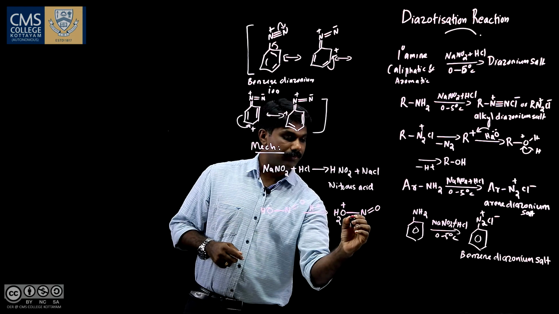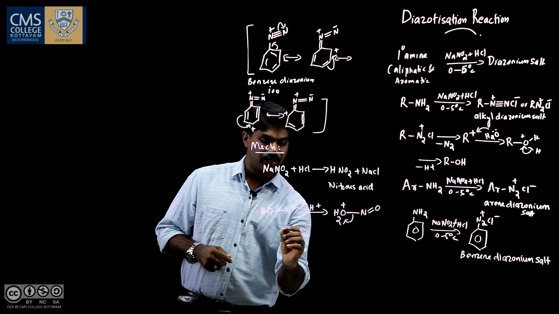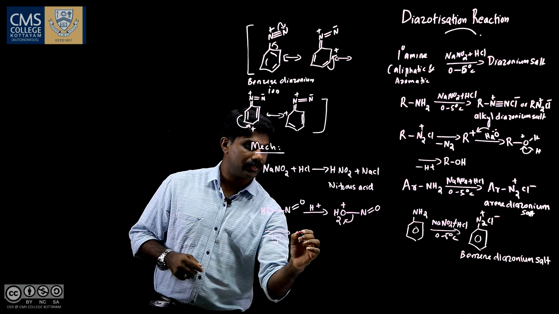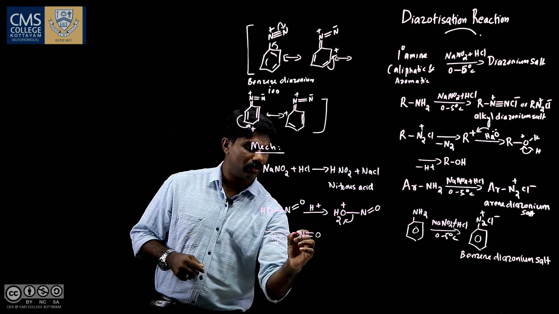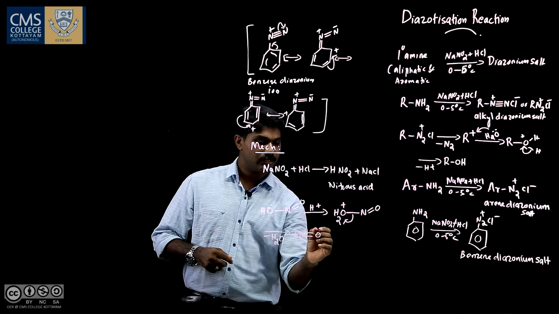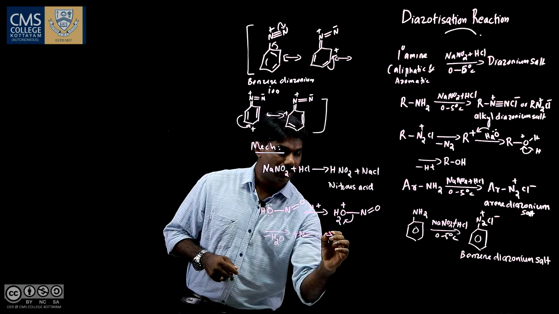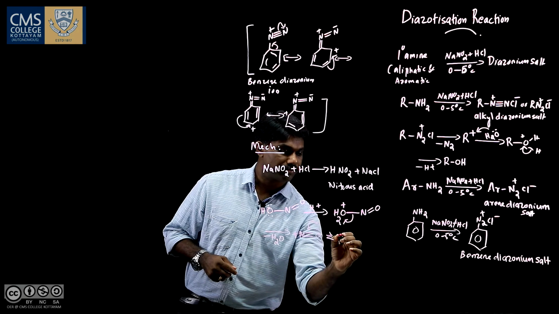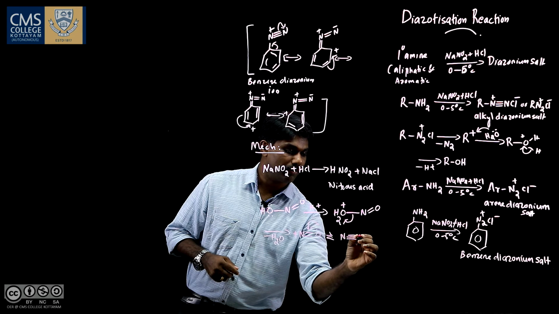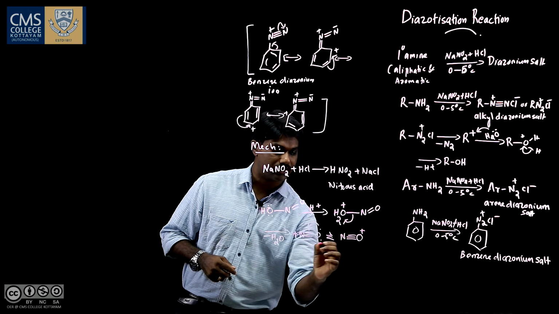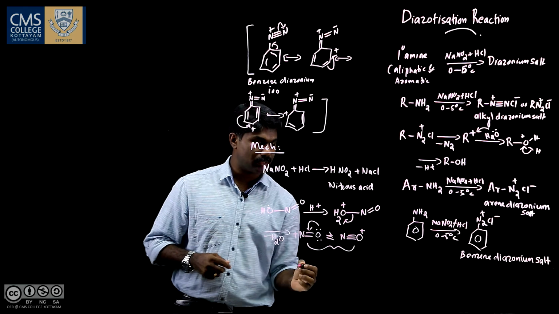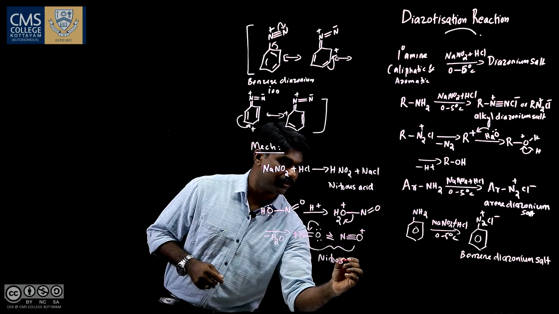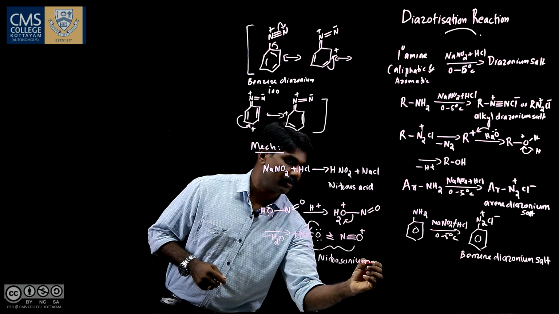So, water is a very good leaving group and it eliminates one molecule of water and we get N double bond O and a positive charge here. And this is again stabilized by resonance, this bond shifts, and we have N triple bond O and a positive charge. So this ion is called nitrosonium ion.